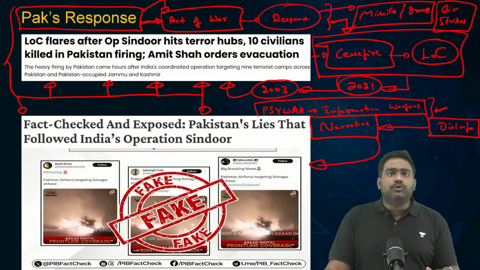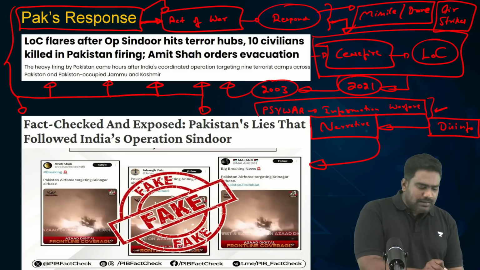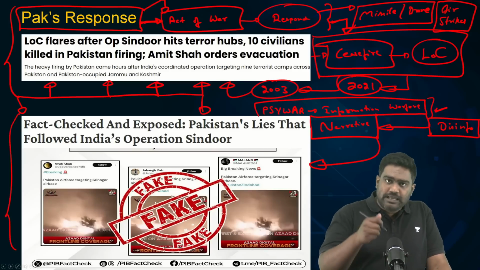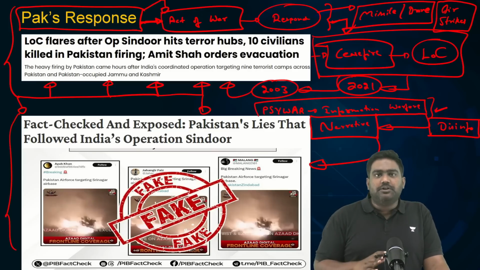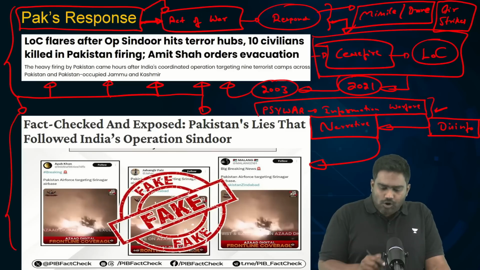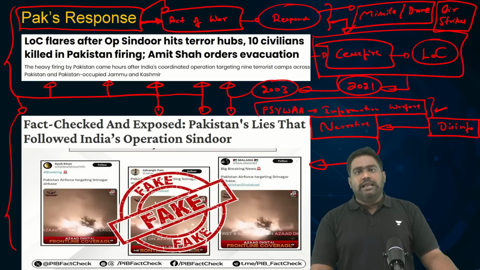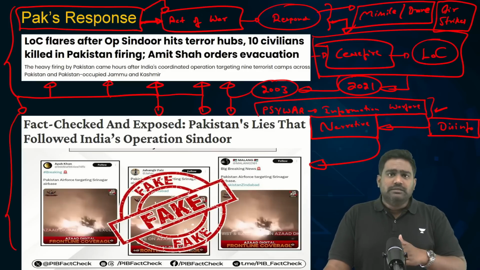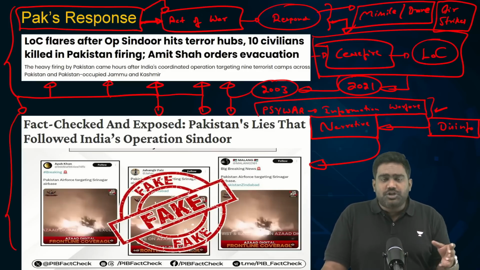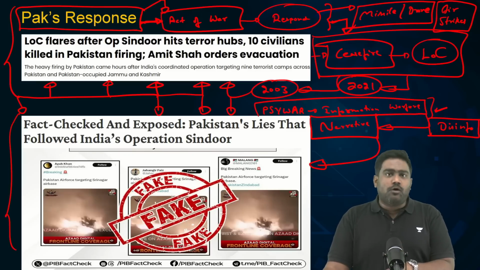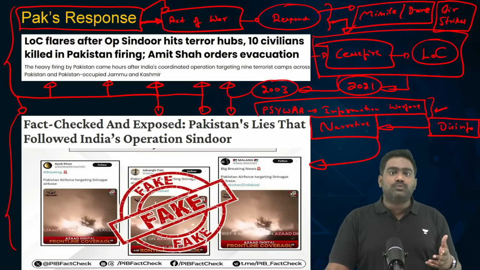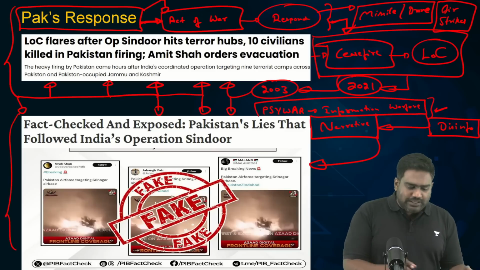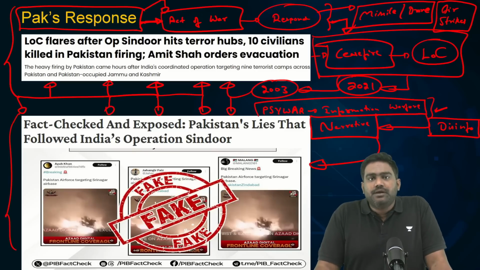While this is still disputed, there have been reports confirmed by Indian media as well that possible fighter jet crashes have been reported in Jammu and Kashmir sector and also in the Punjab sector. But we have not received any official word from the government of India. So we will stick to the stand taken by the government of India. At least as of now, at the moment I'm recording, as per official statements, India has not lost any fighter jets. But there's a lot of speculation, especially on social media, and it has been linked with the information warfare Pakistan has been waging to try and change the narrative. This has been picked up by Western media as well. Platforms like CNN and others are reporting that Pakistan has shot down 5 Indian fighter jets.